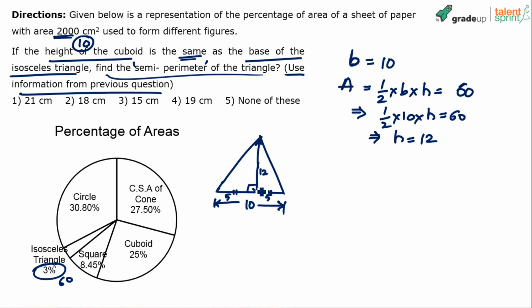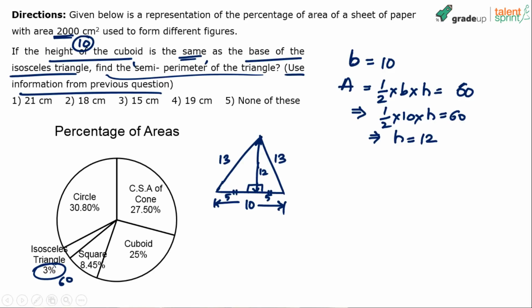And these two form a right angle triangle. These two triangles formed are right angle triangles. So if this is 12 and this is 5, this should be 13. Pythagoras theorem, right? Hypotenuse square should be equal to height square plus base square. So 12 square plus 5 square, 144 plus 25, 169. This is square root of 169, 13. And this also is 13.